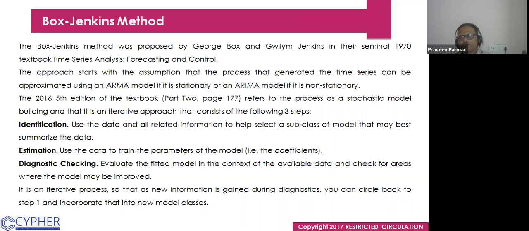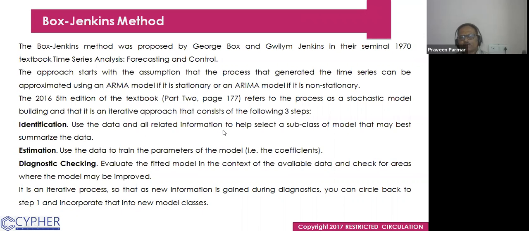If you have a stationary series, then there is ARMA. You don't have to do the differencing. If it is non-stationary, then we will apply the integration, we do the differencing. So the 2016 fifth edition of the textbook, part 2, and the page I have also written there for some research inferences. The process is stochastic model building, and that is an iterative approach that consists of the following 3 steps. So this approach was given by them.